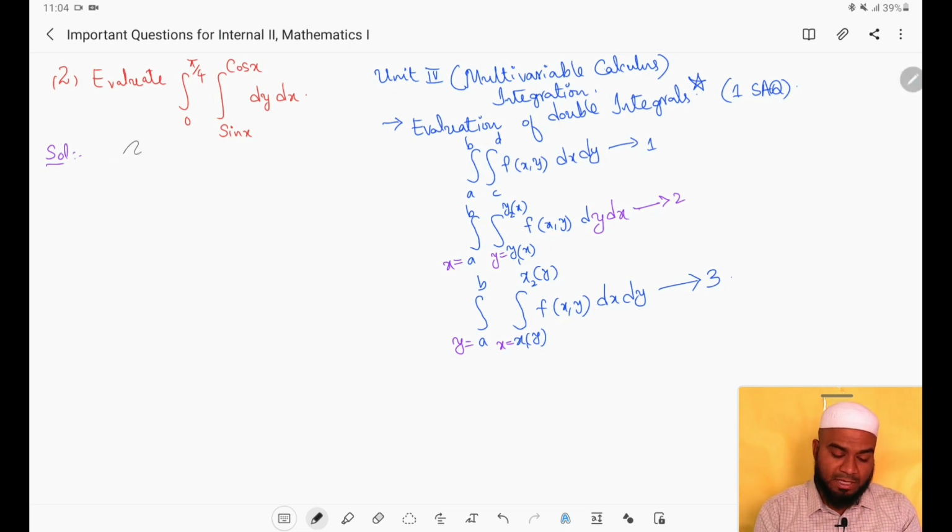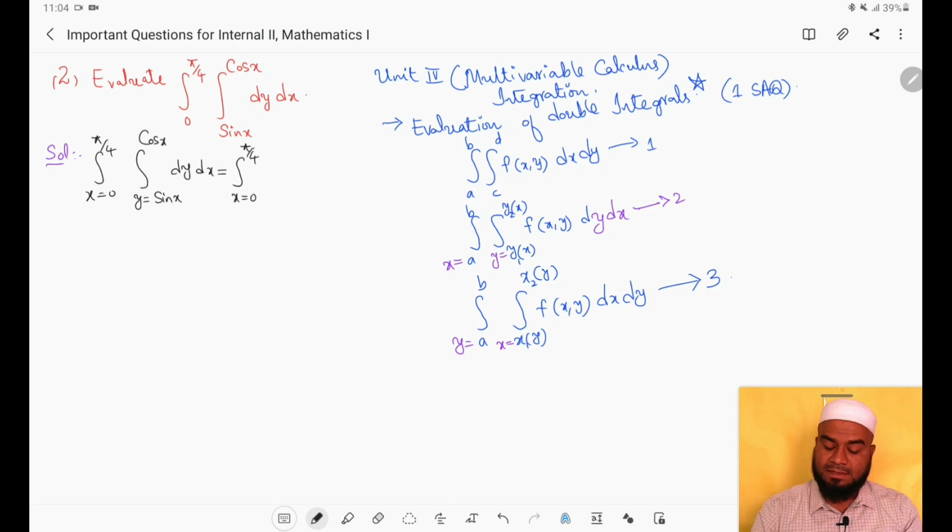So I am going to write the given integral like this: integral x equals 0 to pi by 4, and integral y equals sin x to cos x, dy dx. Now we have to integrate first with respect to y, because the inner limits are for y, with x equals 0 to pi by 4 as it is.